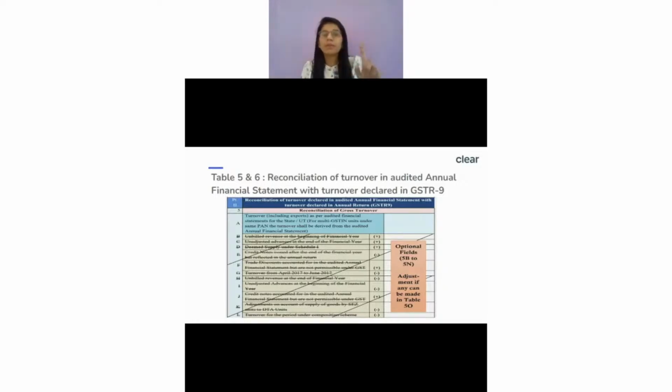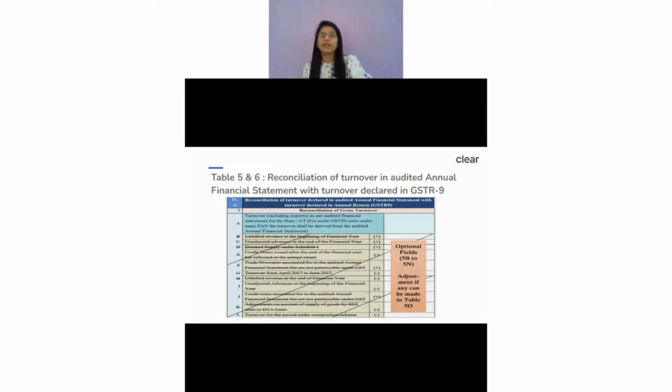But when I look into my books of account or my financial statement, that air ticket is a kind of reimbursement for me. I would have taken that ticket from some agency, let's say for Indigo, I just took that money and I would have paid that money to them. For me, my income is only the commission income. Only for the purpose of supply and charging GST, I charge the GST on the entire 60,000, which means ultimately when I look into my GSTR-9, I would be seeing my turnover as 60,000, whereas when I look into my books of account, my turnover would be 10,000.